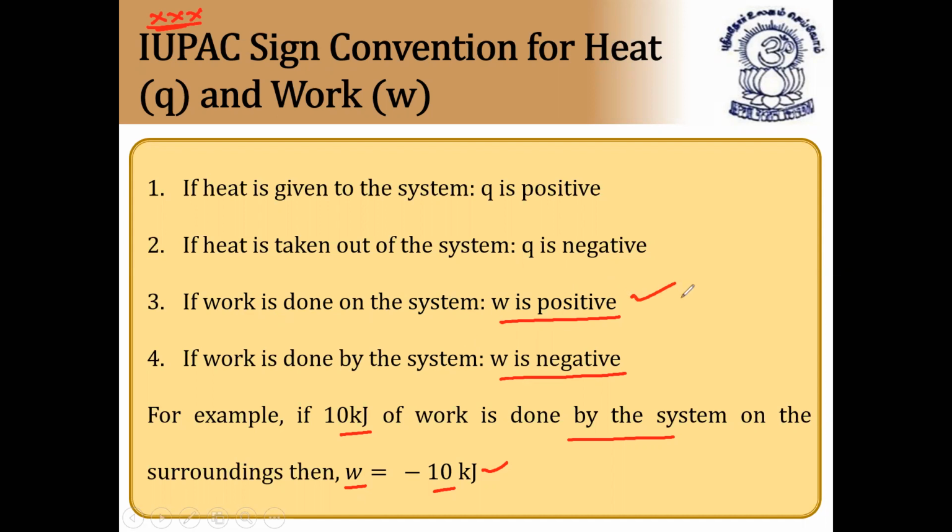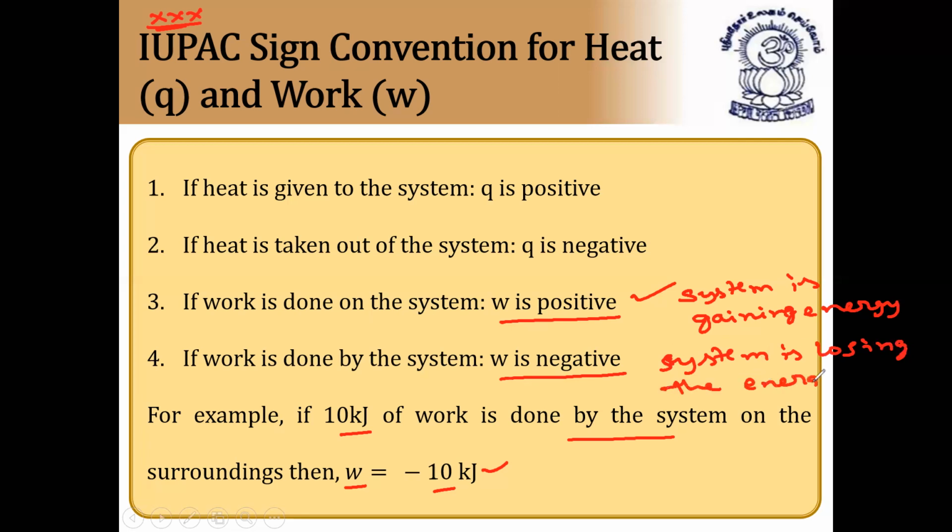In the other case, the system is losing the energy to the surroundings, hence work done is negative. I hope it is clear.